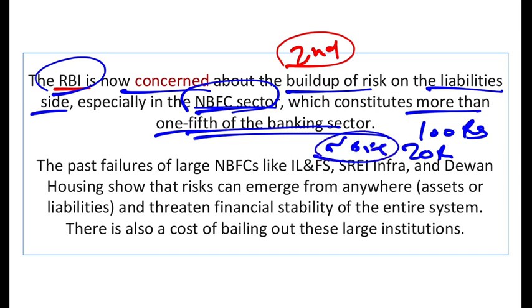See, NBFCs, they borrow money from banks only, no? They mostly borrow money from banks. They also borrow money from insurance companies because insurance companies have a lot of premium surplus. So insurance companies give money to the NBFC. Similarly, housing finance companies also take money from banks, from insurance companies, mutual funds invest in NBFCs, etc. But the biggest source of NBFC funding is banks. NBFCs take loans from banks.